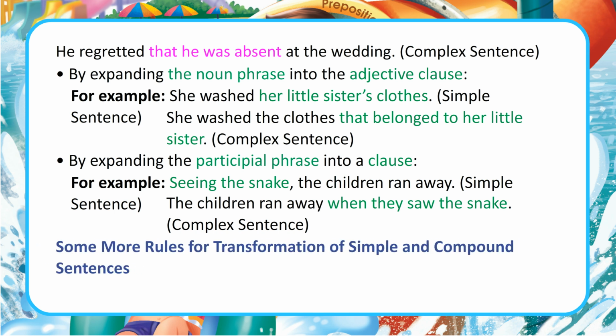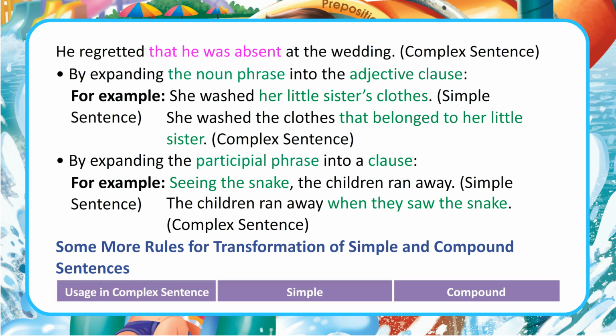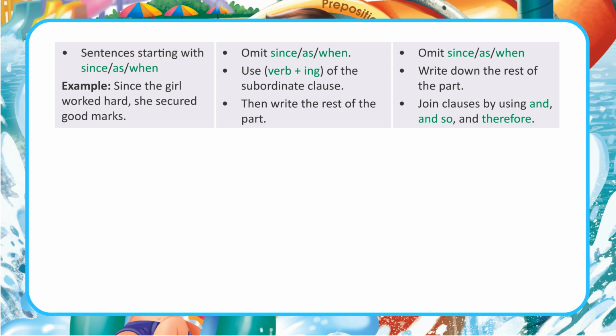Some more rules for transformation of simple and compound sentences from the complex sentence. Sentences starting with since/as/when: omit since/as/when, use verb plus ing, and write down the rest of the part. Example: Since the girl worked hard, she secured good marks. Then write the rest of the part.